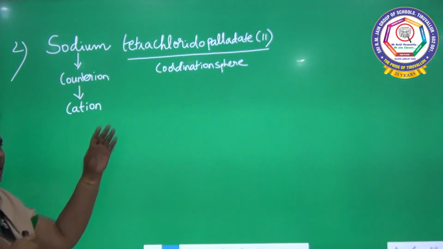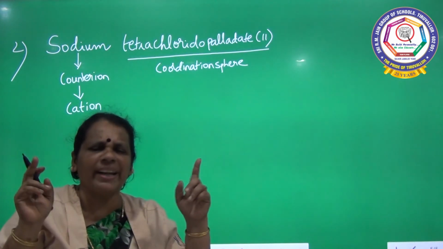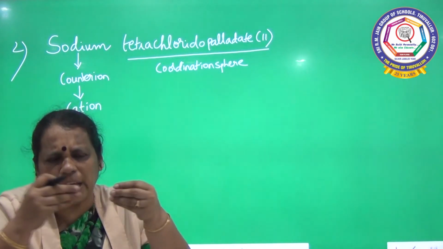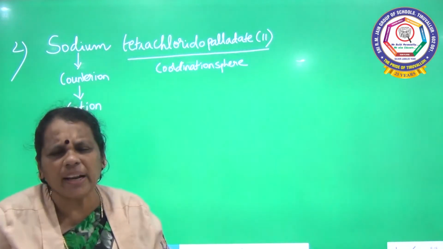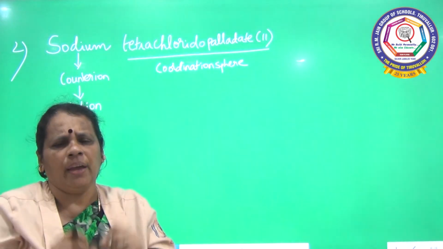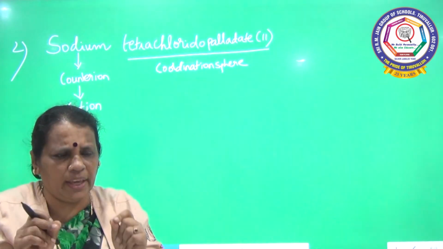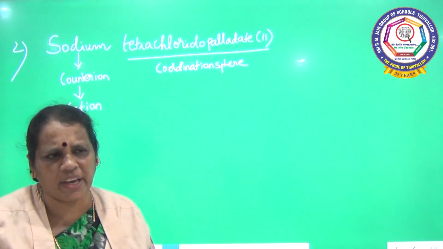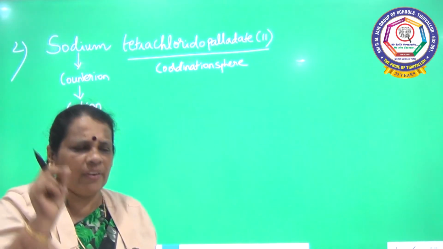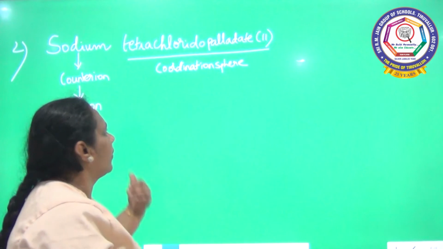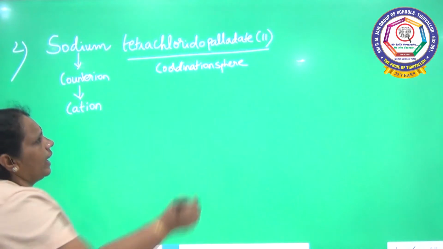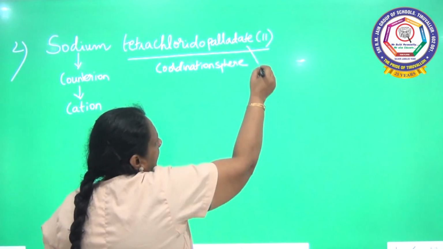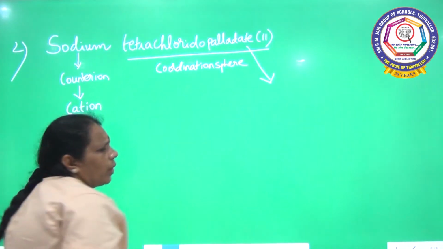Okay, we will move to the next one. Already I told you, in the coordination sphere, there will be 2 different species, and always they will be together. The starter of the species will be the central metal ion. In the square bracket, or the coordination entity or coordination sphere, we usually write the central metal ion first. Now we are going to segregate the species present in the coordination sphere.